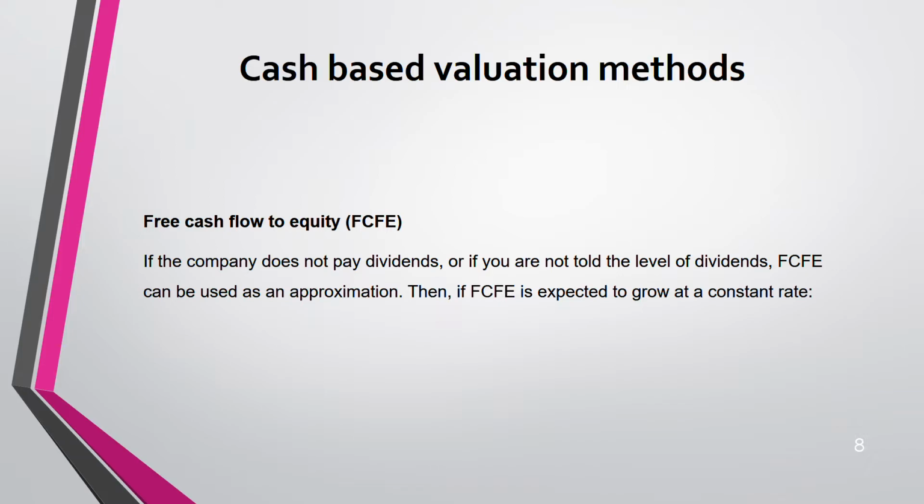If free cash flow to equity is expected to grow at a constant rate, then you can use this: free cash flow into 1 plus g divided by cost of equity minus g. Okay, so this is also same like dividend valuation model only, but instead of dividend, you are putting free cash flow to equity and multiplying it with the growth and divided by cost of equity minus growth. That's how you are going to get the value of the company or value of equity.